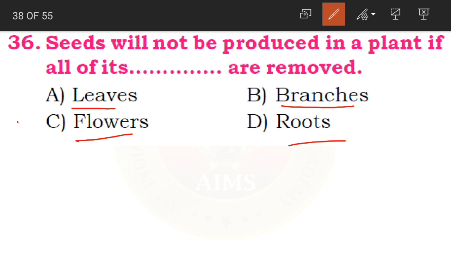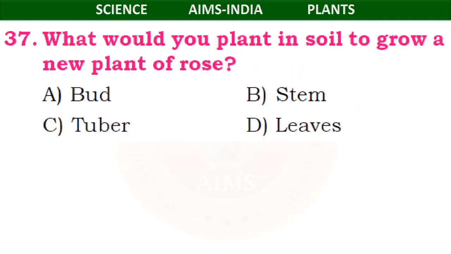Where do we have the seeds children? Yes, it is C option, flowers. Leaves, branches and roots do not contain seeds. Seeds are only in the flowers. So that is why C option is the correct one.